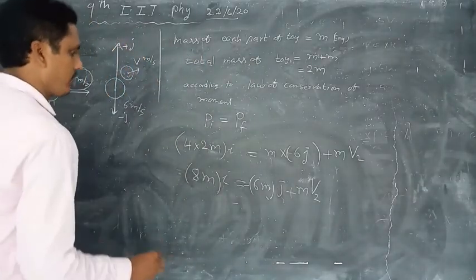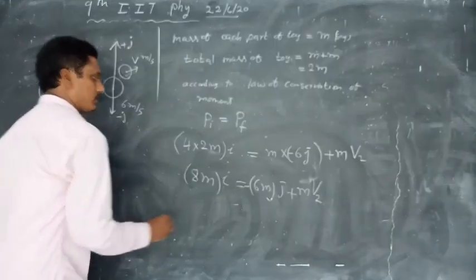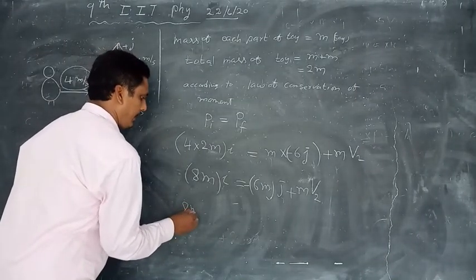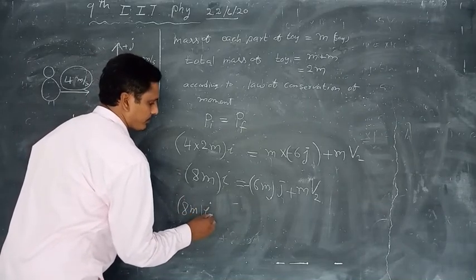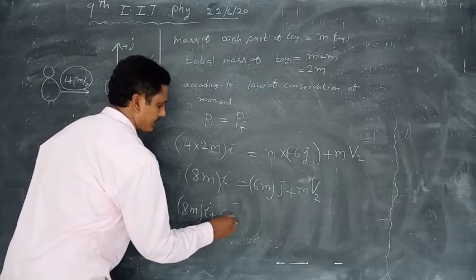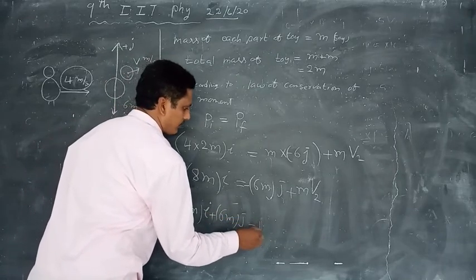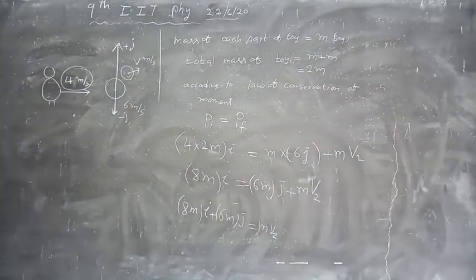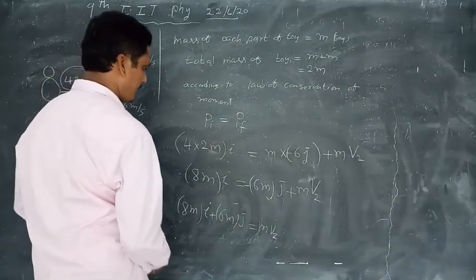So 8m i plus 6m j is equal to m into v2.